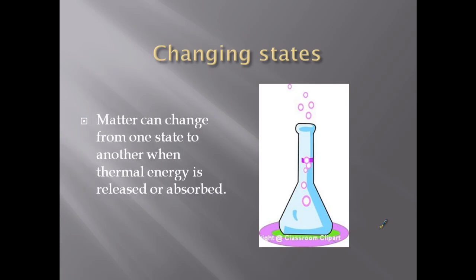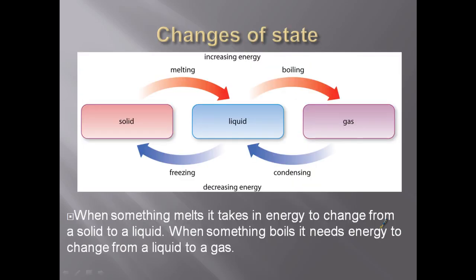So matter can change from one state to another when thermal energy is released or absorbed. Specific heat comes into play a lot with changing of states because we're either adding energy to a system or releasing it in order to change the state of matter. And that's called change of state. So when something melts, it takes in energy to change from a solid to a liquid. To go from solid to a liquid, you have to take in energy.